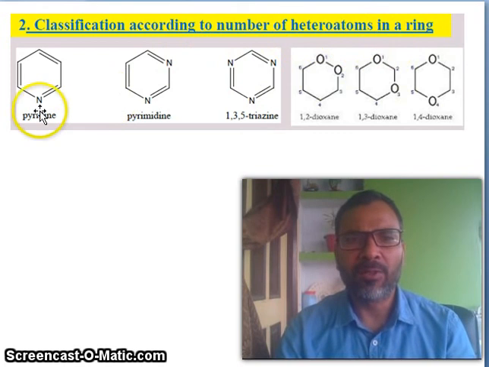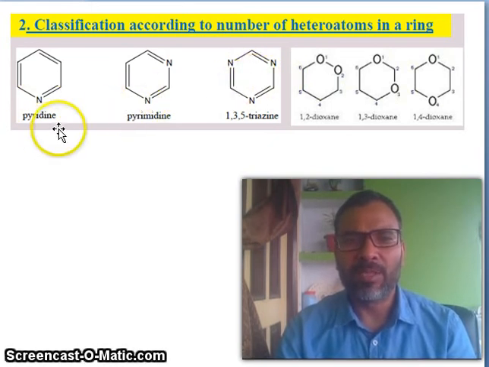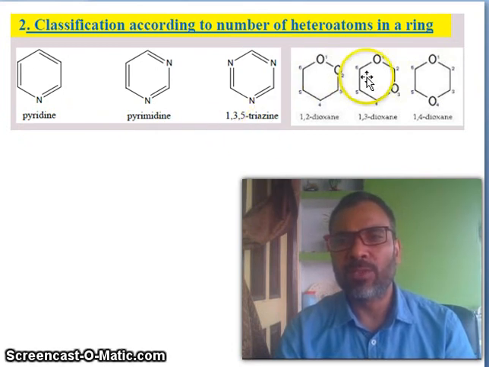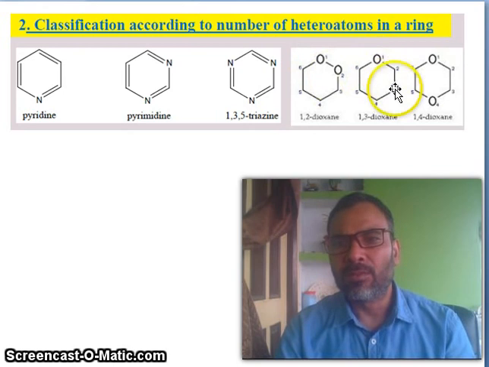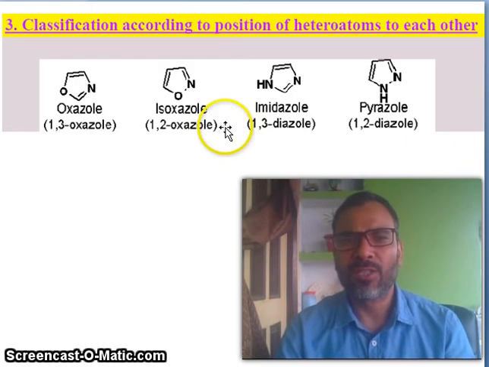Now you see classification according to the number of heteroatoms in a ring. Here 1 heteroatom, here 2 heteroatoms, here 3 heteroatoms. Have you seen? Its names are pyridine, pyrimidine and 1,3,5-triazine. Here also you see 2 heteroatoms each. Here 1,2 position, here 1,3 position, here 1,4 positions.